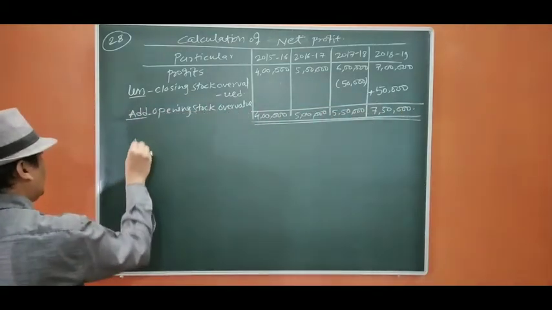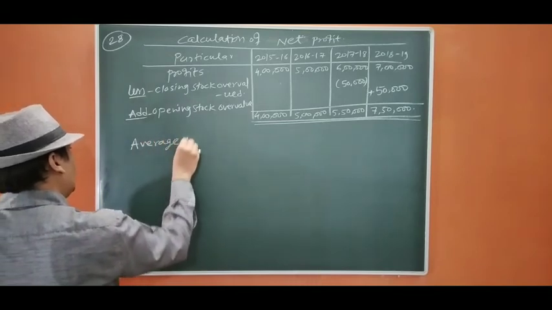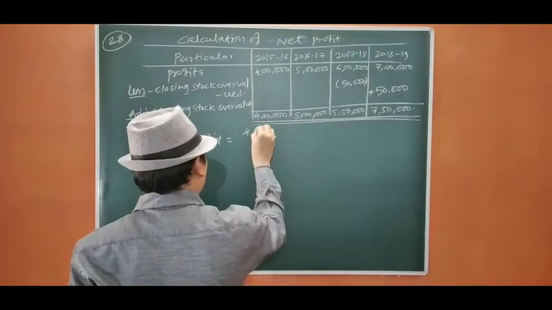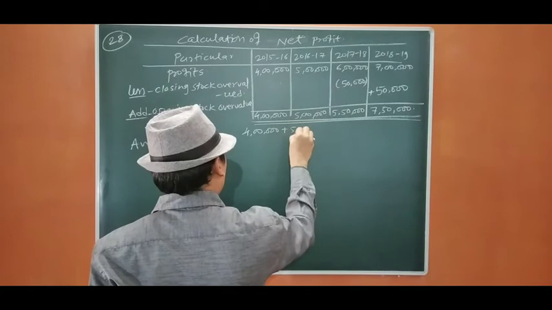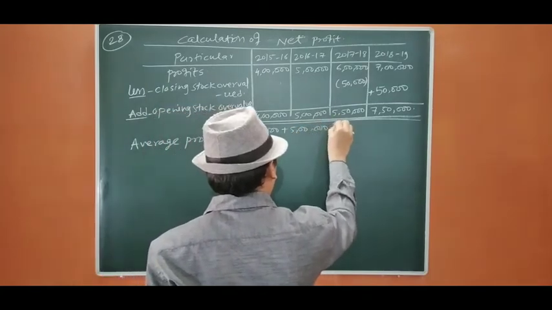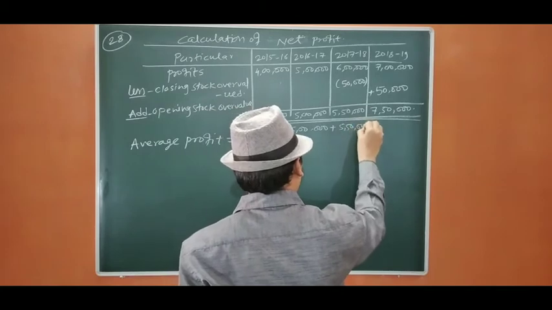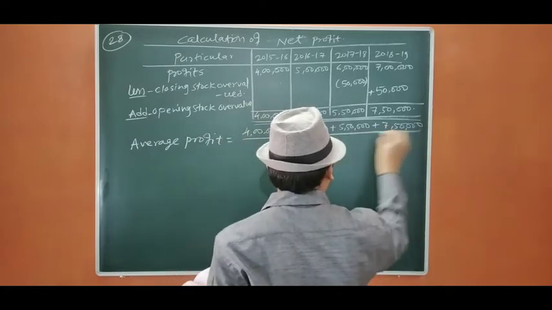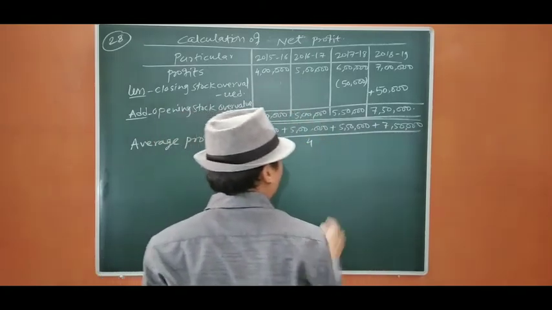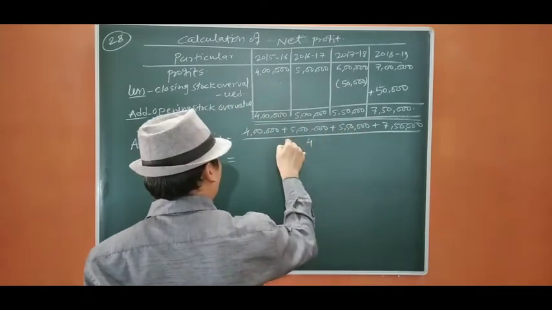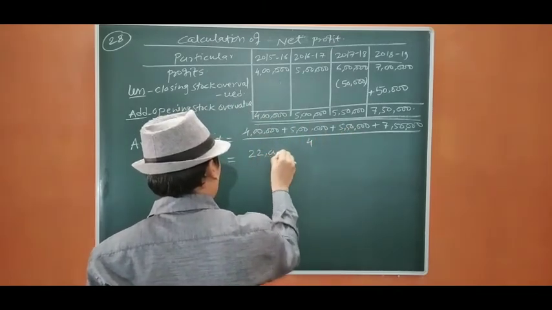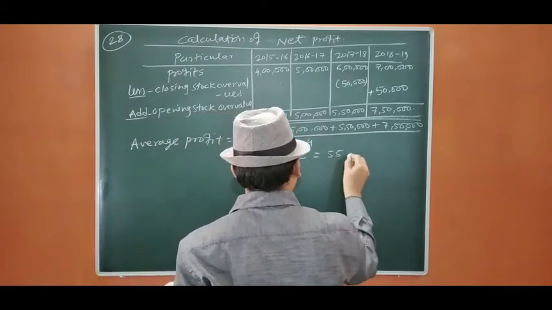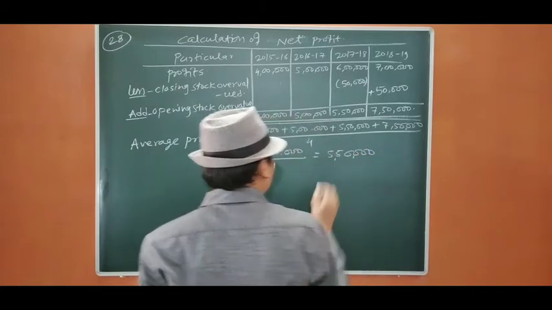Let us calculate average profit. Average profit equals 4 lakh plus 5 lakh plus 5 lakh 50 plus 7 lakh 50 upon 4. So it is 12, 13, 13 plus 5, 18, 22. 22 lakh upon 4 is 5 lakh 50,000, the average profit.